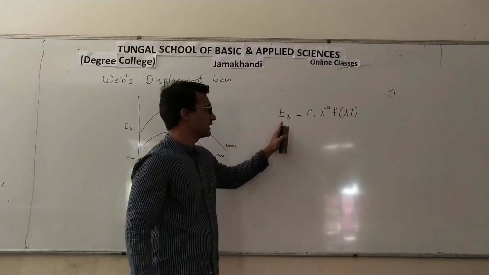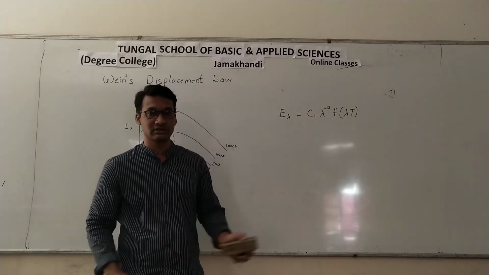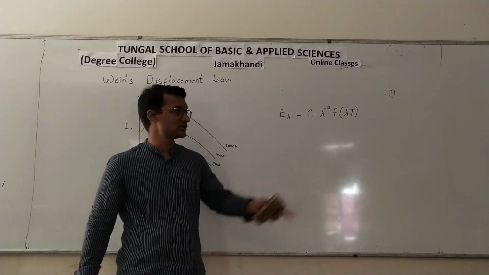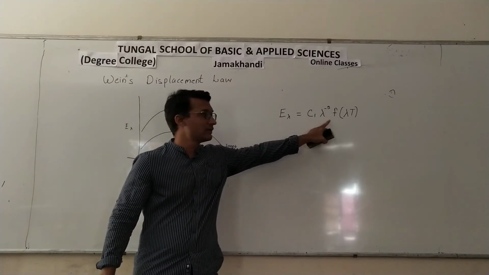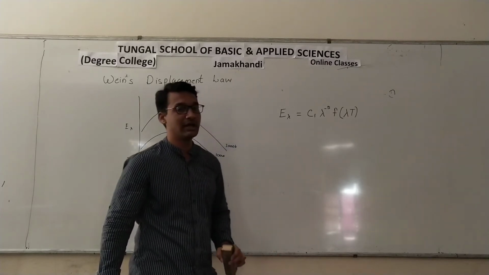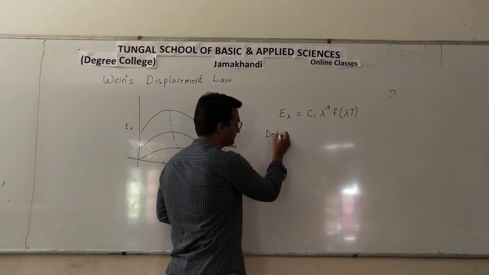He said that E will be equal to C1, some constant. We saw in the previous equation there were two constants. If you multiply, you get a new constant. He said that constant is C1 into lambda raised to 5, and F, some function of lambda into T.